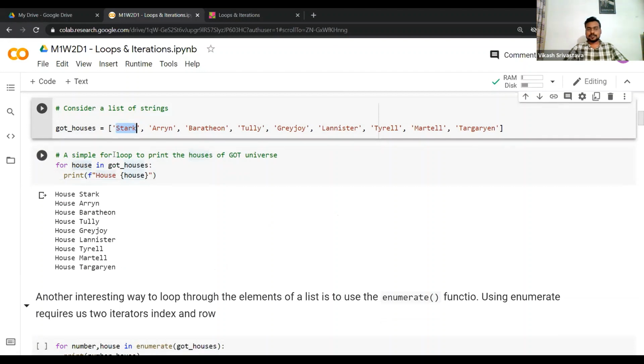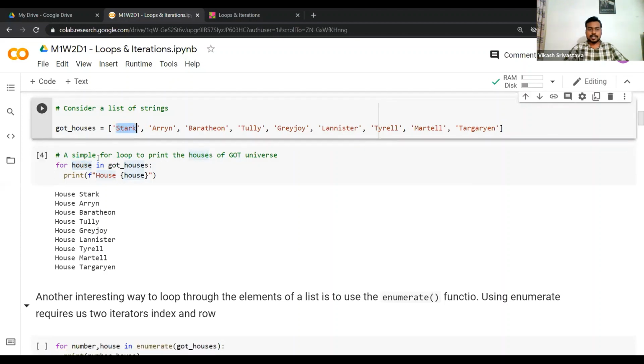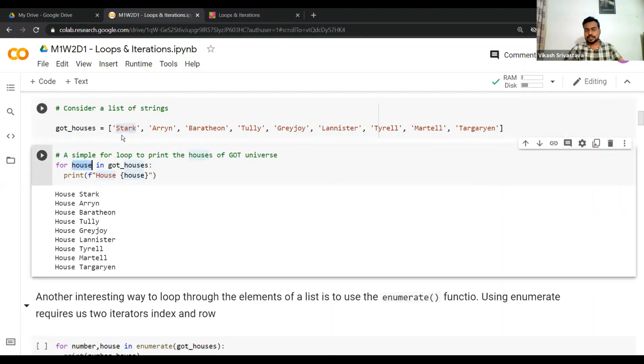Okay, so in the first iteration, house contains the value Stark within quotes, right? So essentially it's a string. In the first iteration, house takes the value Stark, and then it passes it, and then it can print house Stark.